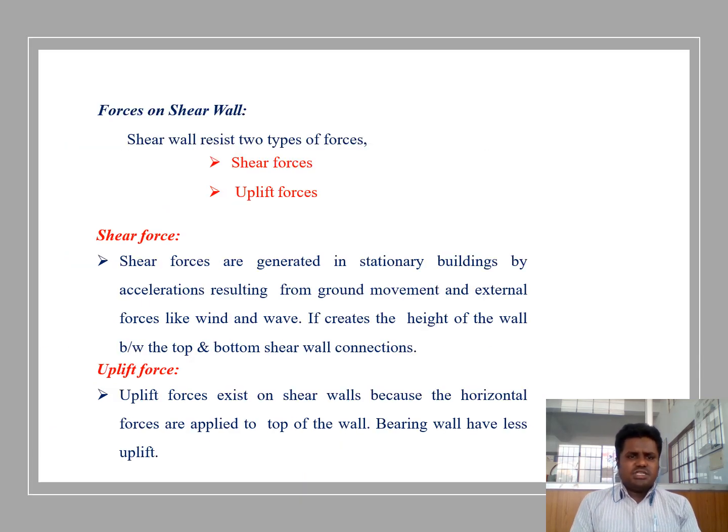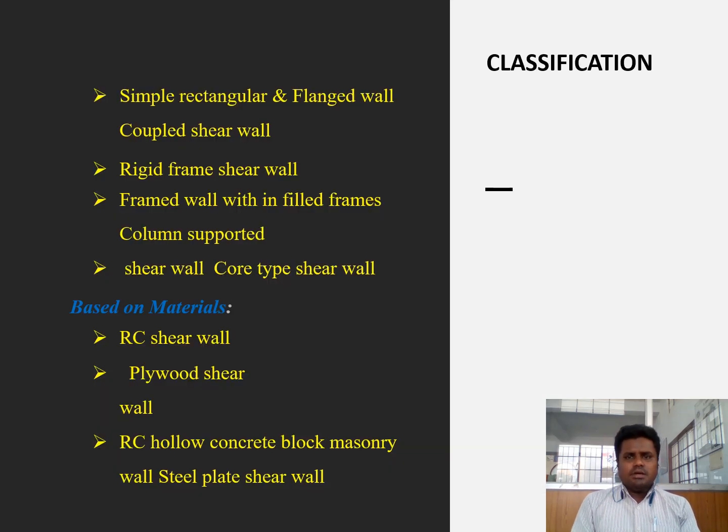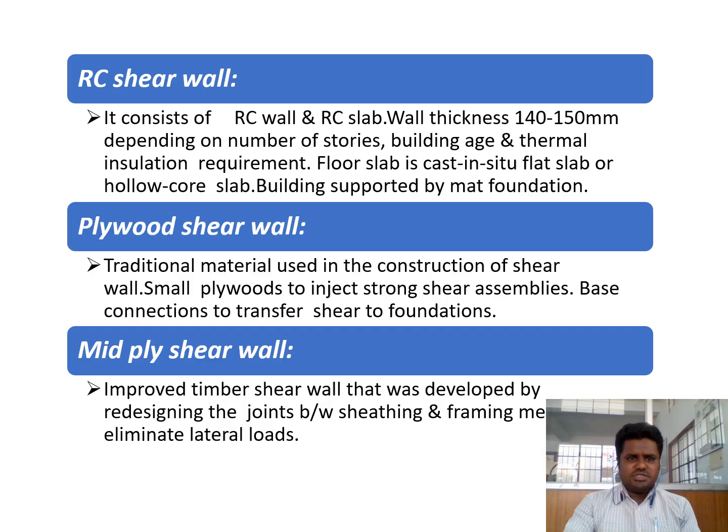So the shear forces in the wall: we can take the shear forces and uplift pressure for the kinds of load cases, and the details act on the shear wall. The shear forces and uplift forces come from external actions, and reactions are possible. Some classifications are based on shape: rectangular, flanged wall, coupled shear wall, rigid frame shear wall, framed wall with infilled walls, column supported shear walls, and core type shear wall. Based on material: RCC, plywood, brick block masonry, and steel plate shear wall.